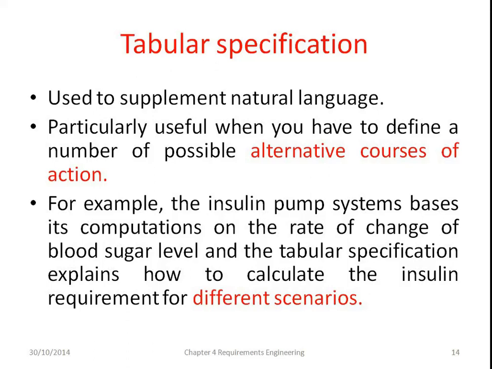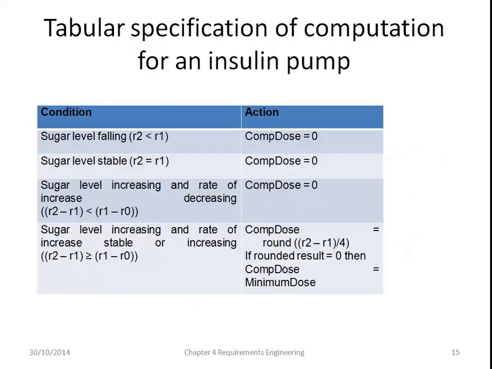For example, the insulin pump system bases its computation on the rate of change of blood sugar level, and the tabular specification explains how to calculate the insulin requirements in different scenarios with different readings. See the given example. If the sugar level is falling, R2 less than R1, then the action is computed dose equals 0. Sugar level stable, R2 equals R1, computed dose 0.